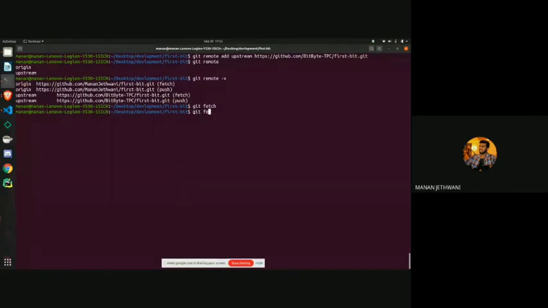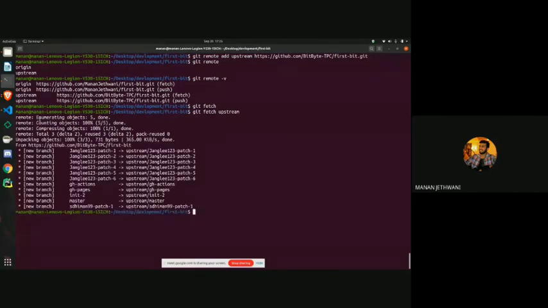But if we write git fetch upstream, you can see here it shows that there are updates made and what the different branches are. If you want to check out any of those branches, you could just write upstream and master or gh actions, and you can go to those branches as well.